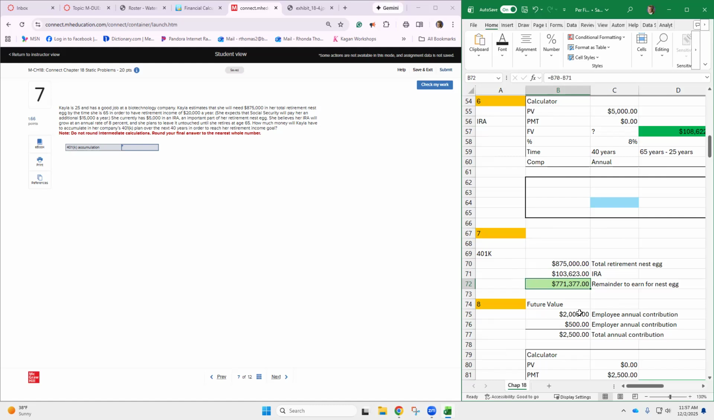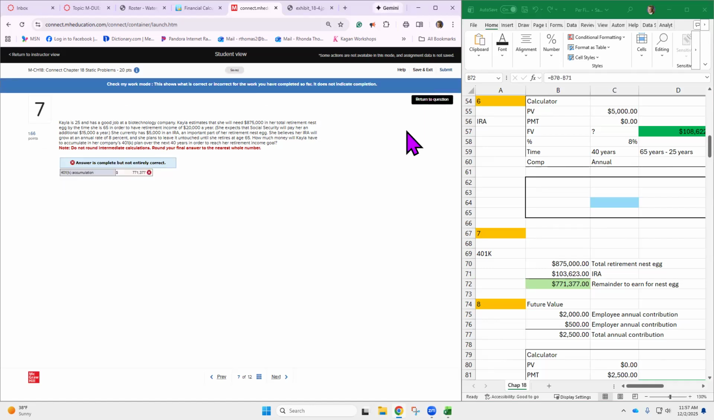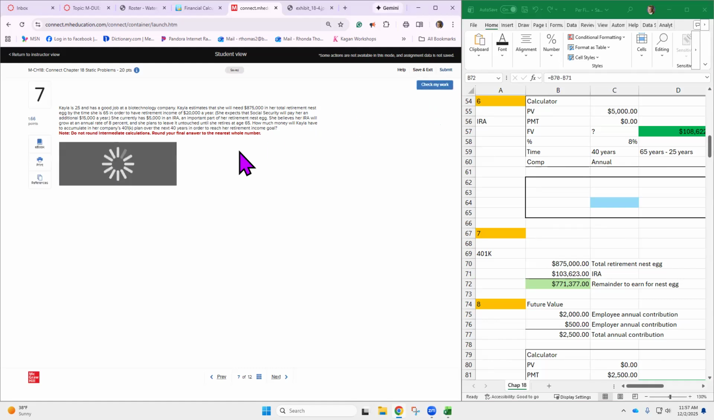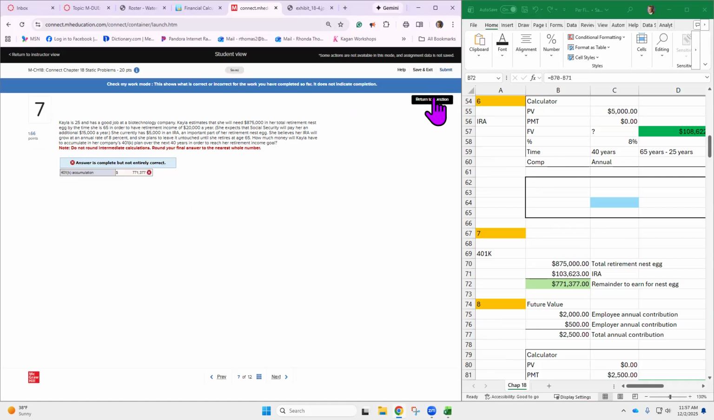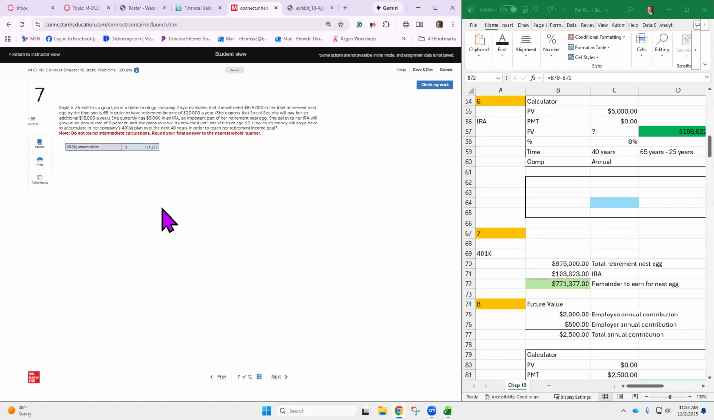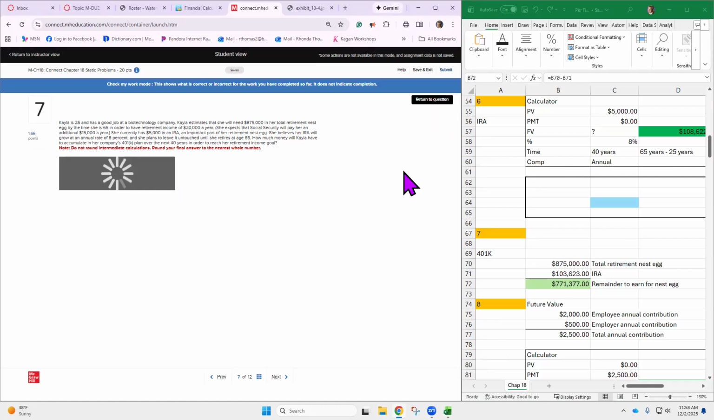771,377. I have a feeling we're going to get a red check mark because I don't think they followed their own rule. Yeah, they didn't follow their own rule. Let me put in 375. I don't know why they did that. Okay, so let me put it in. I'm checking it again. It didn't answer it correctly. That's what they were complaining about. Okay, 771,375. Let's put that in there.